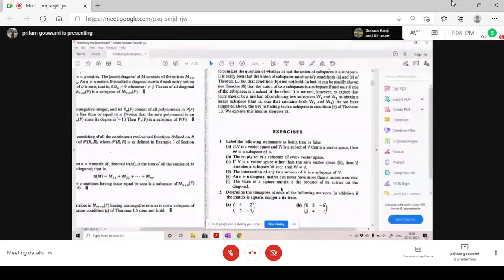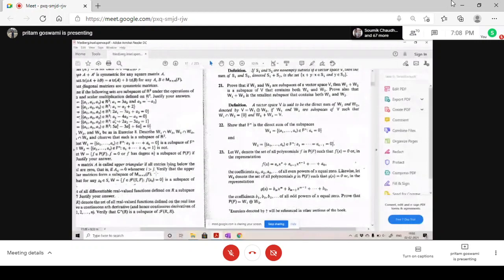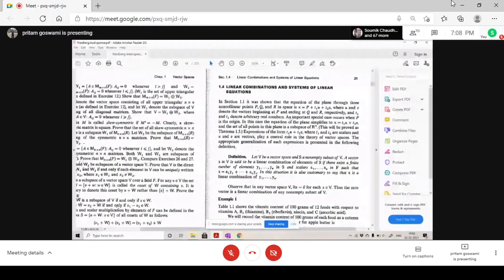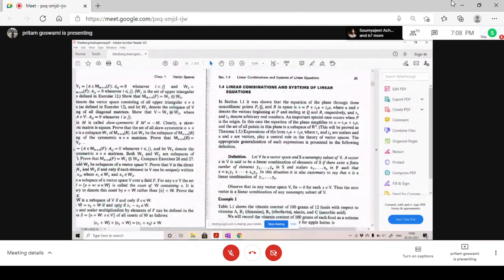I'm coming to the next chapter, which is linear combination. Do you have any idea what linear combination is? Like in real life, what is combination and other things? Combination means you are considering some collection of objects and combining them, right?